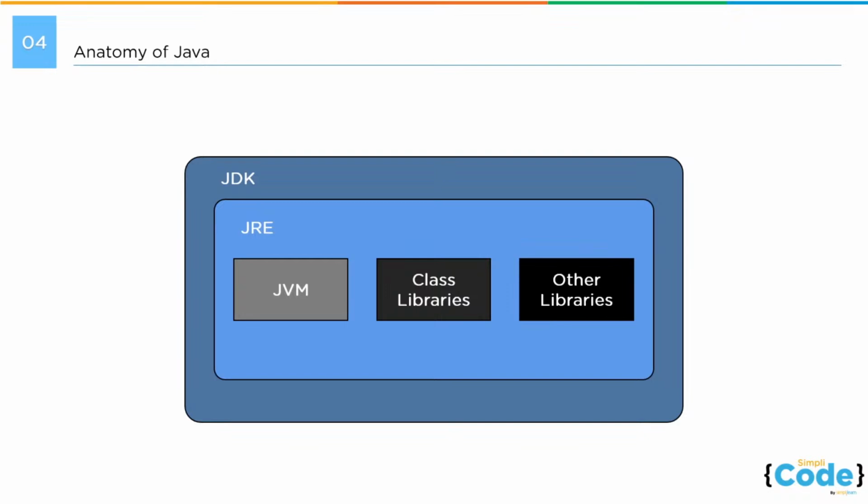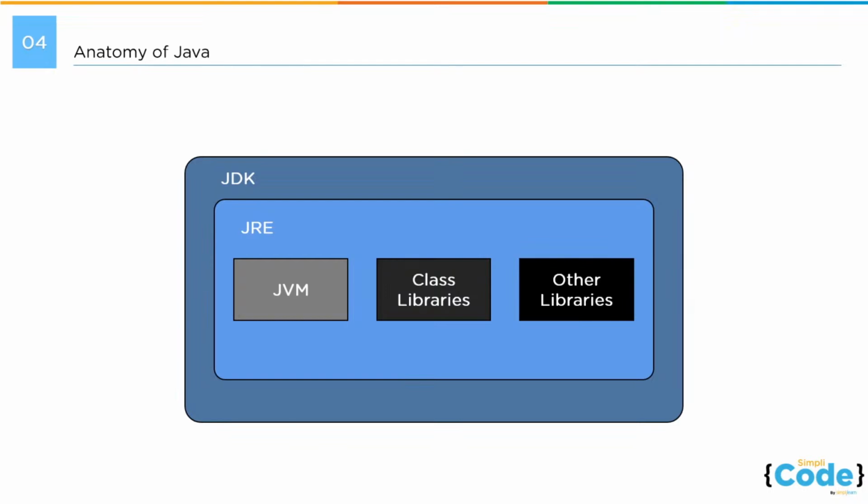So JRE will make sure that your program runs inside the Java virtual machine. It gets the required runtime libraries, and it also gets the libraries which are referred to in your program at runtime. And all this together will make sure that your program is running. So you can see JDK basically provides JRE and JVM automatically, but you can also install JRE separately.